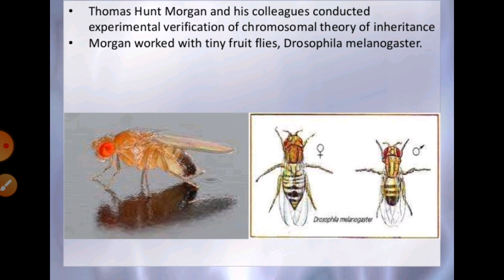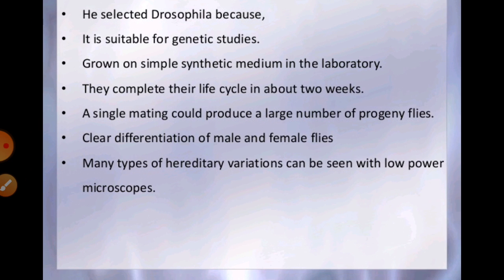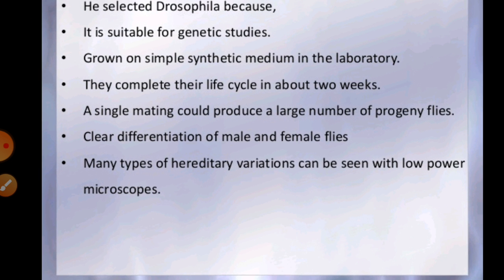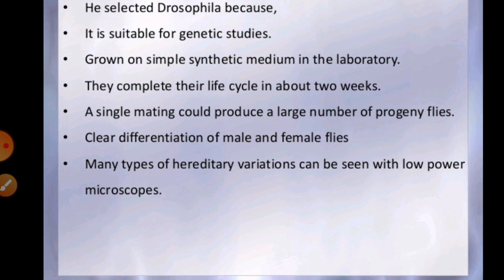First of all, you must know why he selected such a fruit fly. Why did he take this fruit fly for his experimental proof? Generally he selected this Drosophila melanogaster, or fruit fly, because he explained that it could be grown simply on an artificial medium in the laboratory.